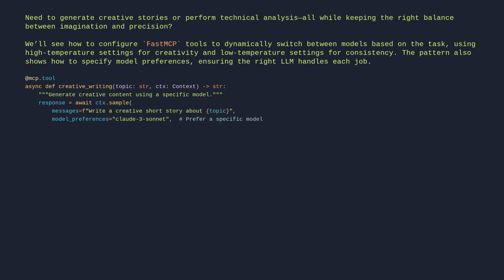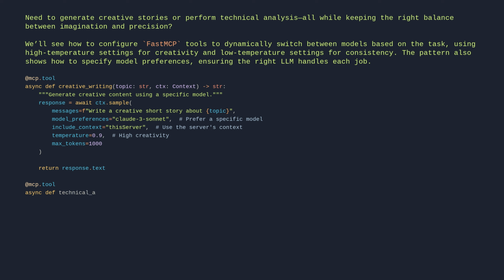include_context="this_server", # use the server's context temperature=0.9, # high creativity max_tokens=1000, ) return response.text